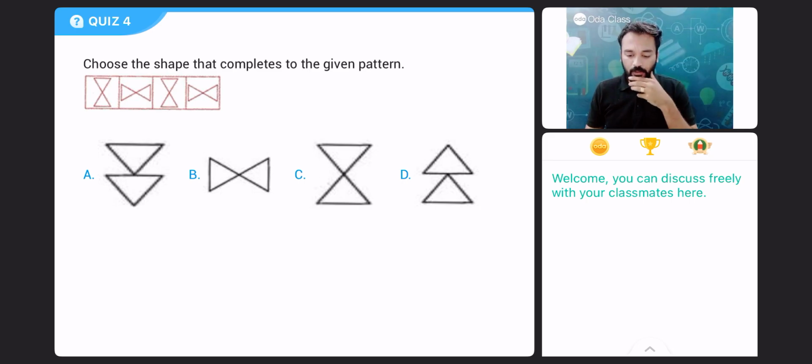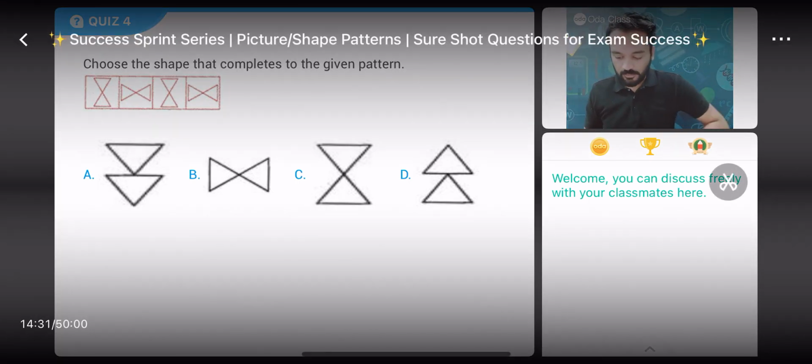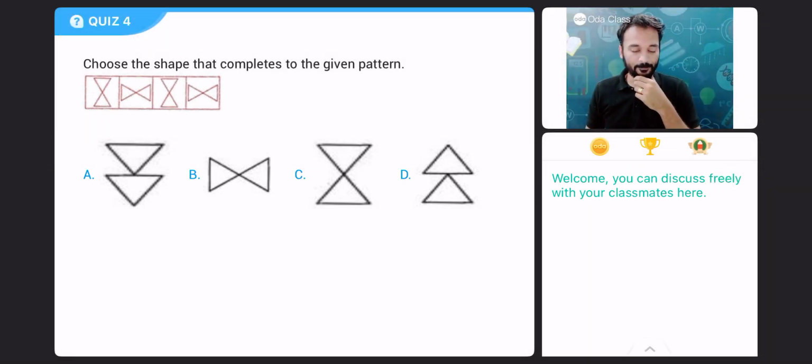Very good. Almost 95% students have answered. Other students, what are you doing? Select the correct option and click on submit. 10 more seconds. 5 seconds left. Time's up.